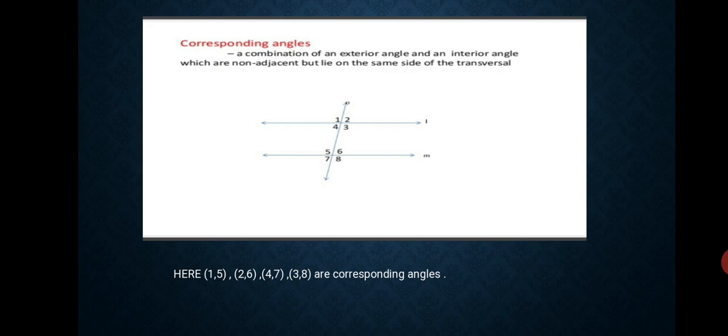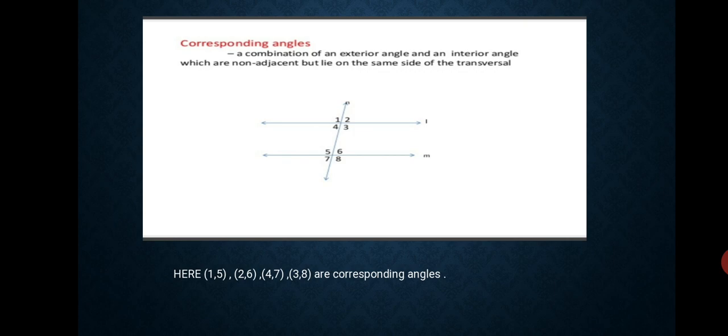For example, here 1 is an exterior angle and 5 is an interior angle, so 1 and 5 are corresponding angles. 2 and 6, 2 is exterior and 6 is interior, so 2 and 6 are also corresponding angles.